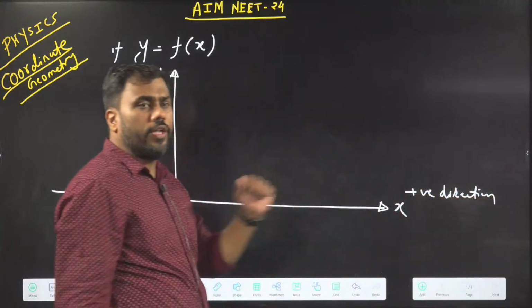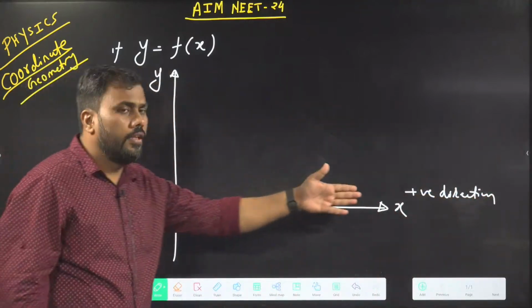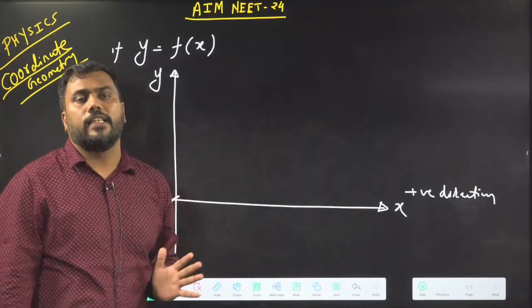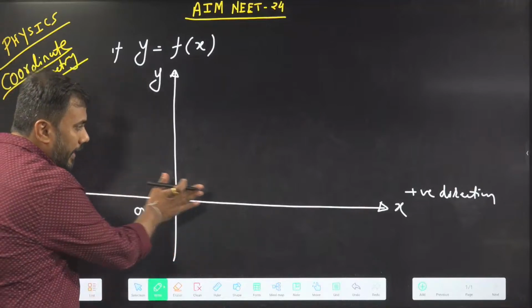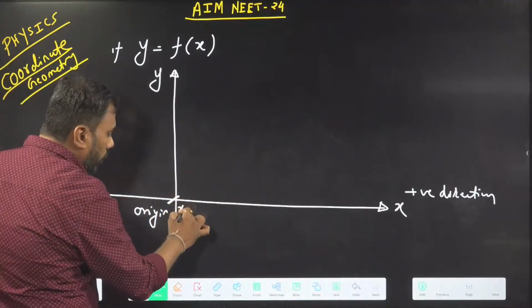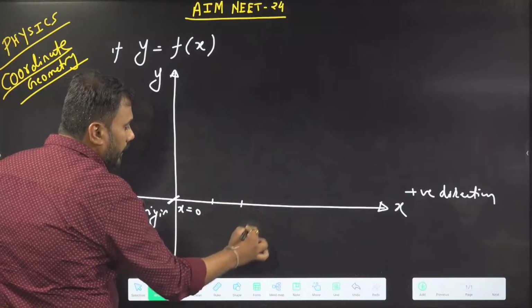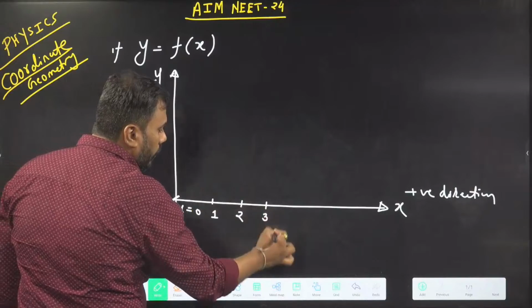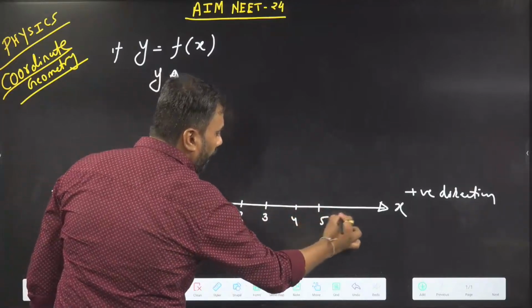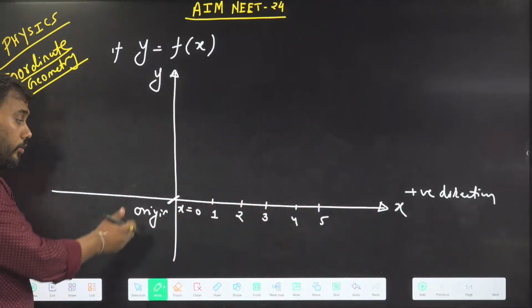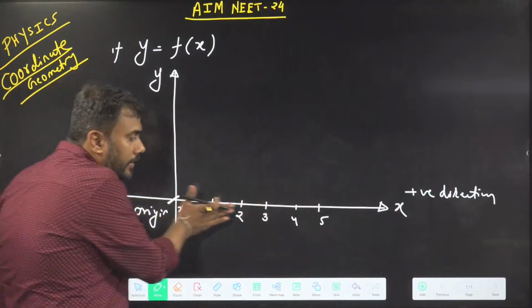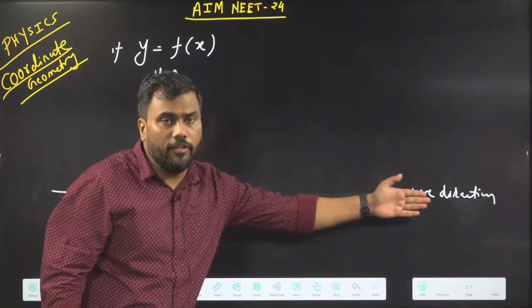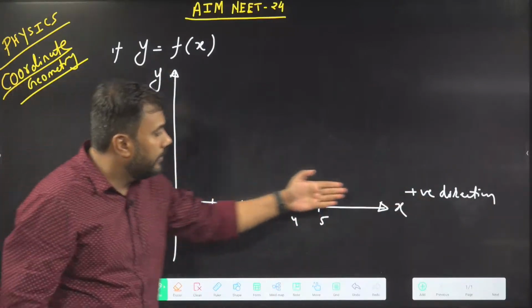We can take a positive direction of x-axis in any direction. It's your choice. Usually we take positive direction of x-axis in right direction. So in this direction, I am taking x to be 0 at origin, and in this direction x is increasing. So it might be value of x here is 1, value of x here is 2, here it is 3, 4, 5 and so on. Similar to number line, the value of x is increasing as I am going in this direction.